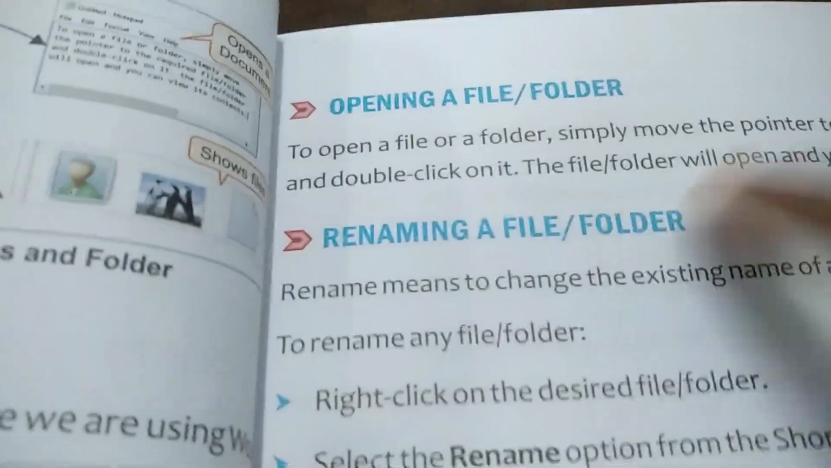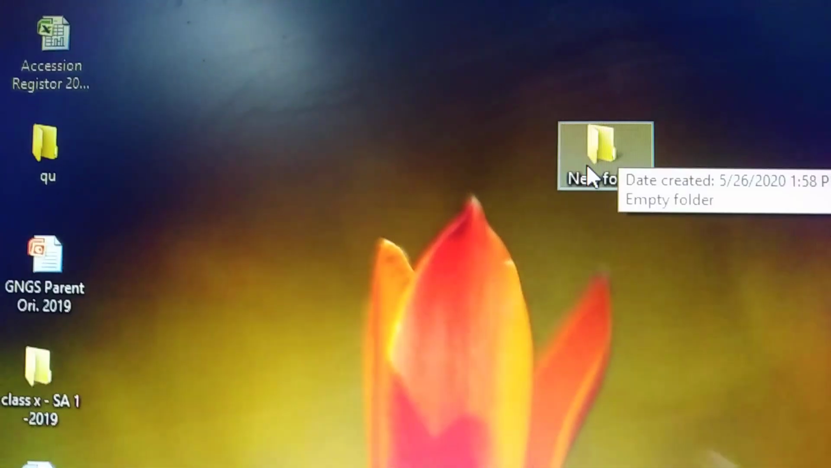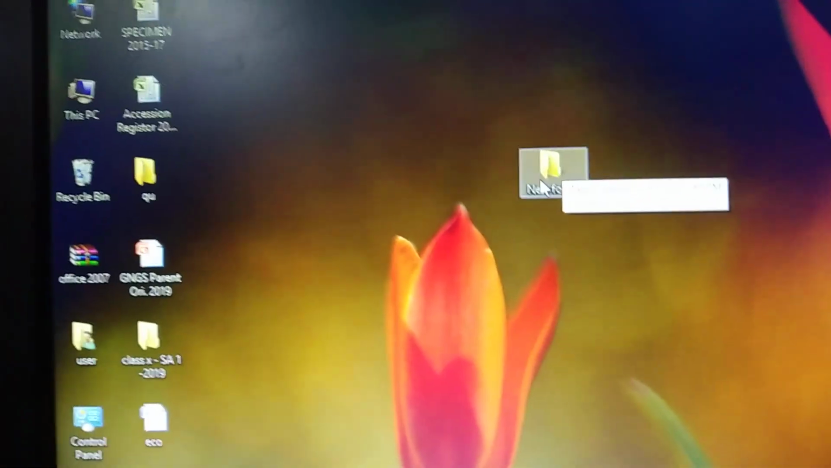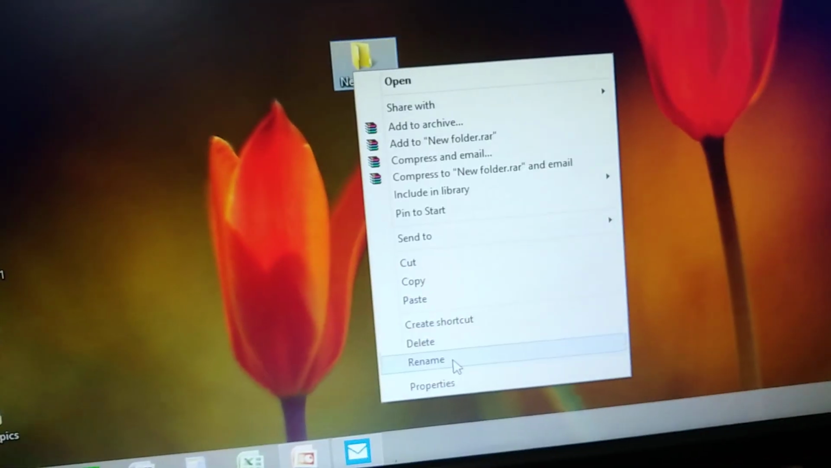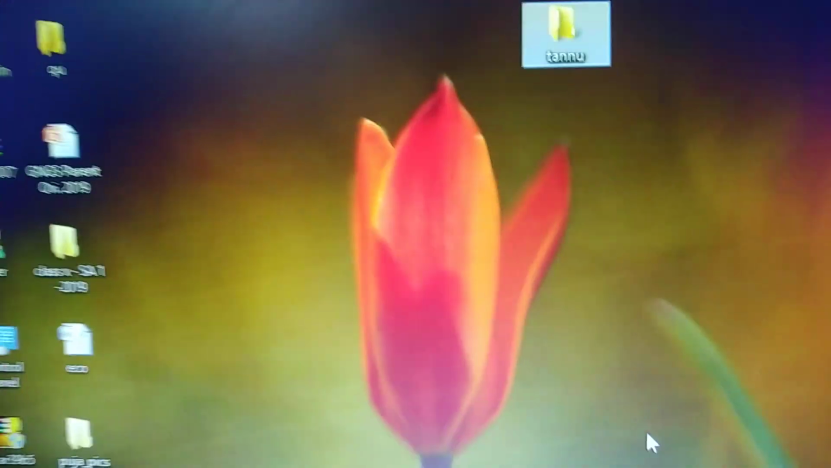After that, renaming a file and folder. Rename means if you want to change the name. When you create a folder, by default it shows New Folder. When you want to change its name, right-click and see the option Rename. The second last option is Rename. You select Rename, type your name, and the name will be changed. Now you can see it is showing my name. Whatever name you enter there, the folder will be changed to that name.